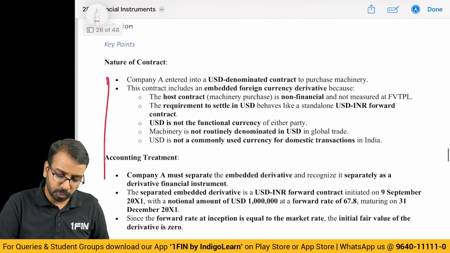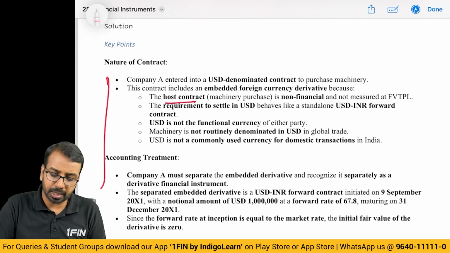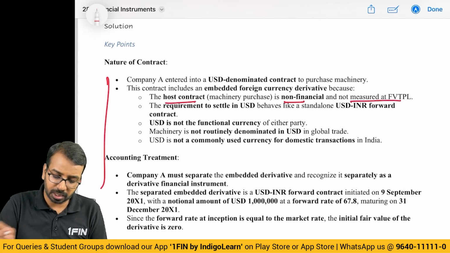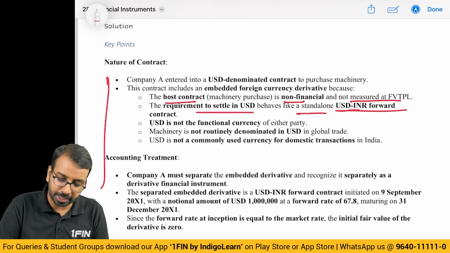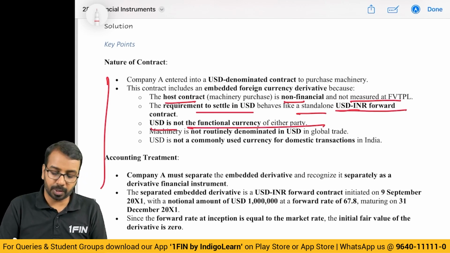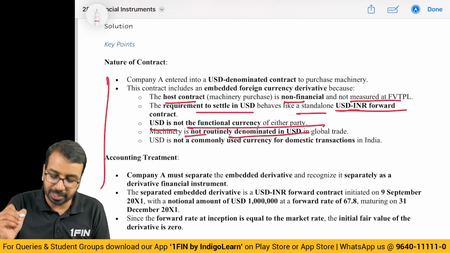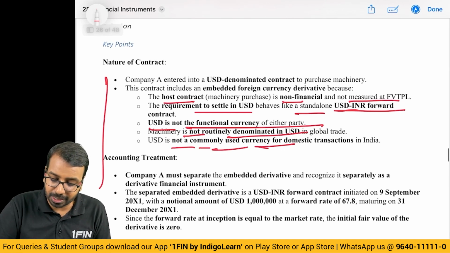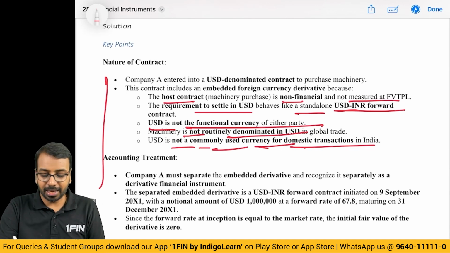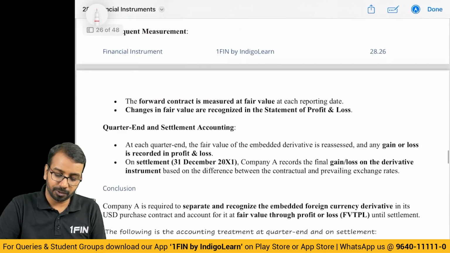So first you explain that the host contract is a non-financial asset, it's not measured at FVTPL. The requirement to settle in USD makes it behave like a standalone forward contract. USD is not the functional currency of either party. Machinery is not routinely denominated in USD. USD is not a commonly used currency for domestic transactions in India. Hence, there is an embedded derivative. Now, how do we measure it?